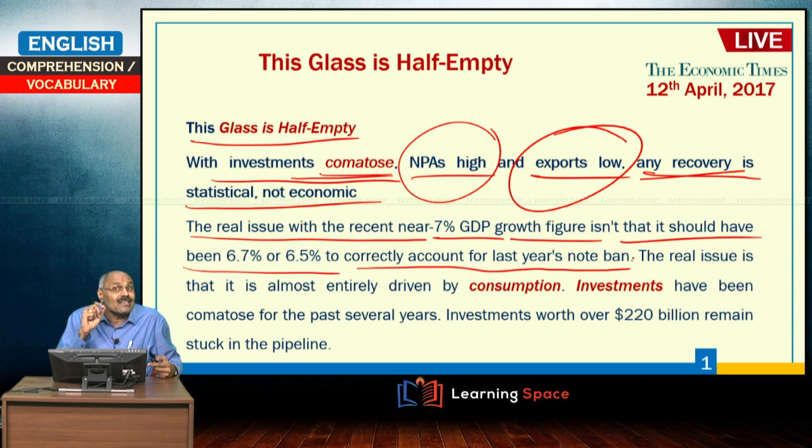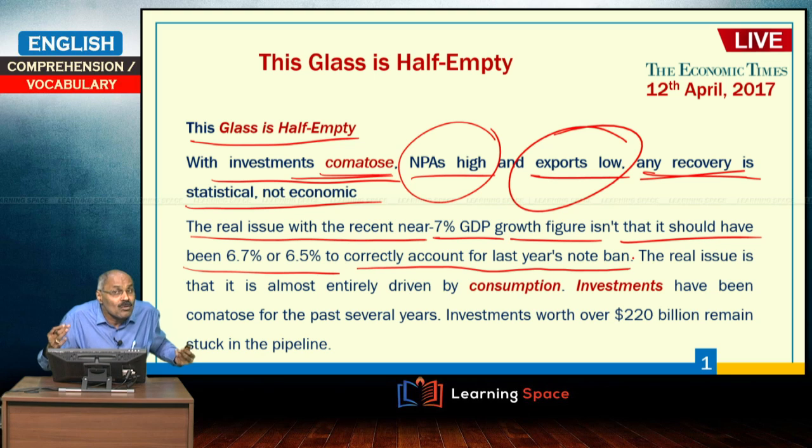Recently, some figures were released and people are discussing whether the effect of demonetization is correctly taken into account on MSMEs, whether the growth will really be 6.5% or 6.7%, but the discussion should not be on those lines. The real issue is not that.